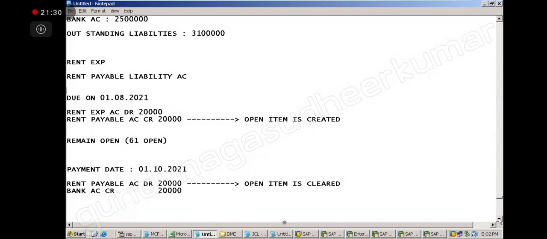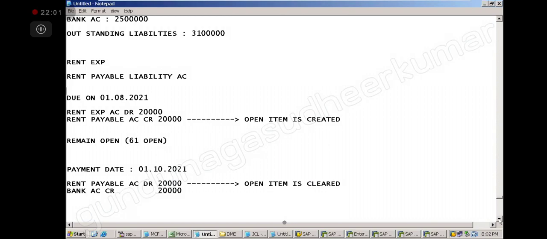Okay, done? So open item is only for rent or something else? Yes, sir. So every time there is a liability, we recognize it on its due date. Salaries you have to pay on first, recognize. Rent you have to pay on first, recognize. Whenever there is a liability due, you recognize it as an open item, and when you pay it, that open item will be cleared.